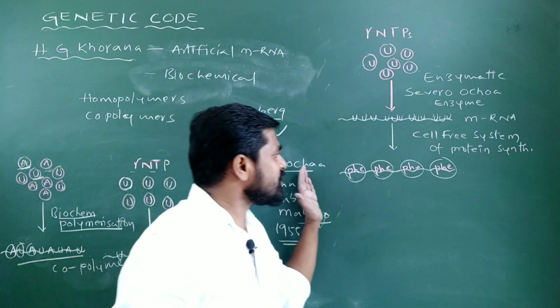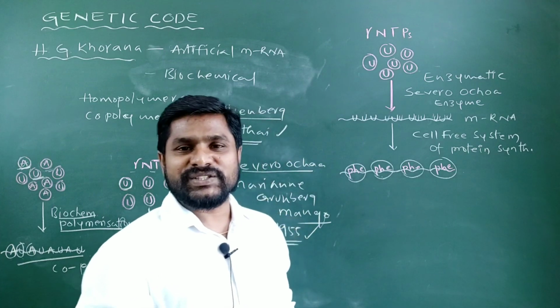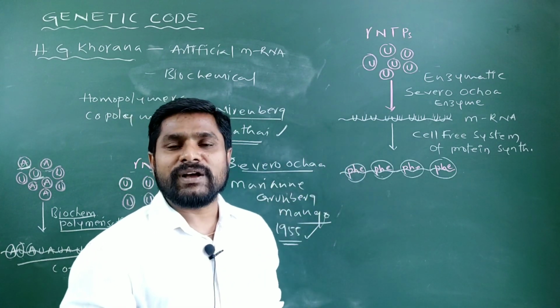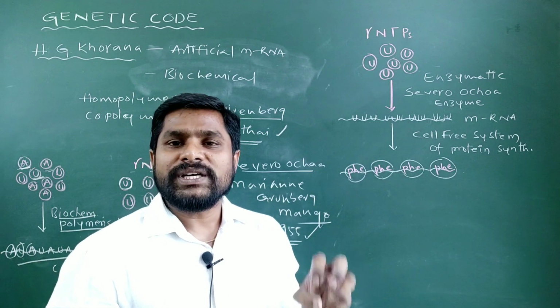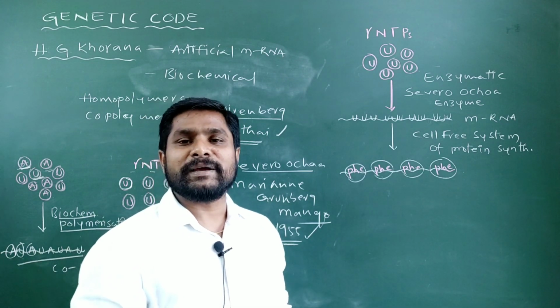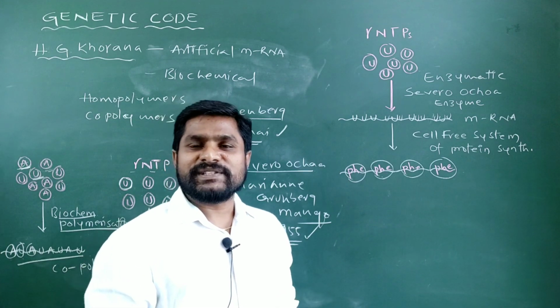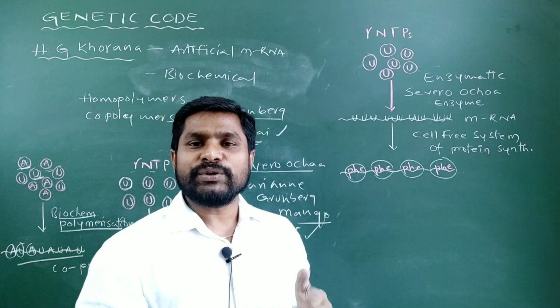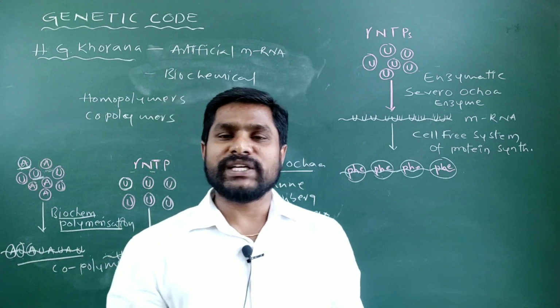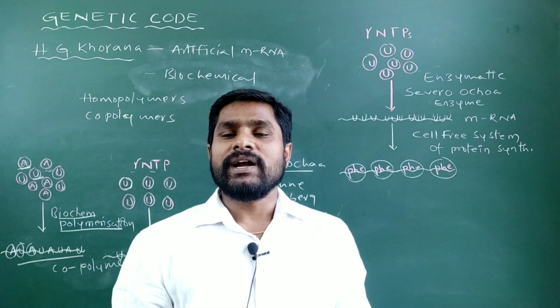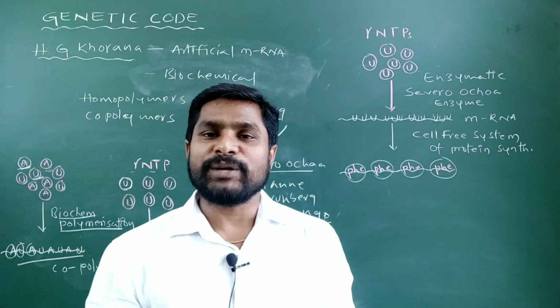Based on the sequence of amino acids in a polypeptide chain, they were able to identify the triplet codons coding for all 20 types of amino acids. By repeating this experimental procedure, finally they were able to give a checkerboard for the genetic code, which shows the 64 triplet codons coding for 20 amino acids of a polypeptide chain.